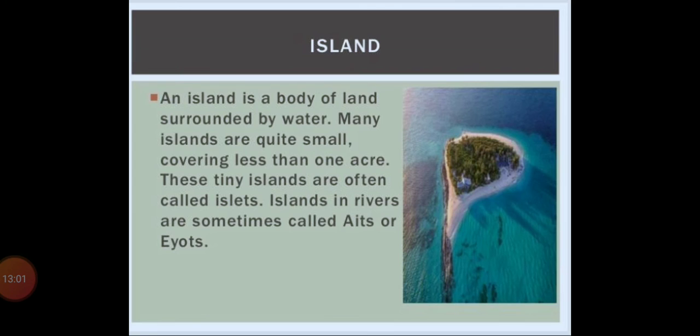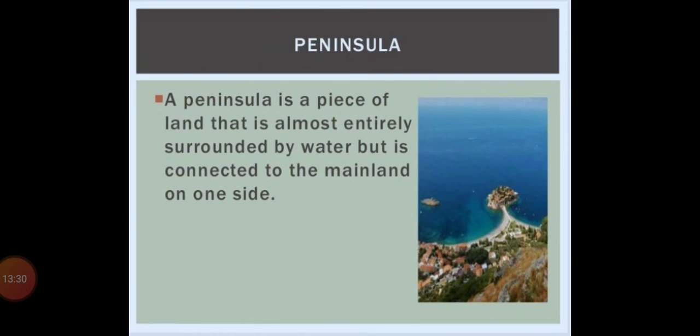So these small islands are called islets. Islands in rivers are sometimes called eyots or atolls. Generally we find islands in seas, but some islands are also in rivers, and these are called eyots or atolls.